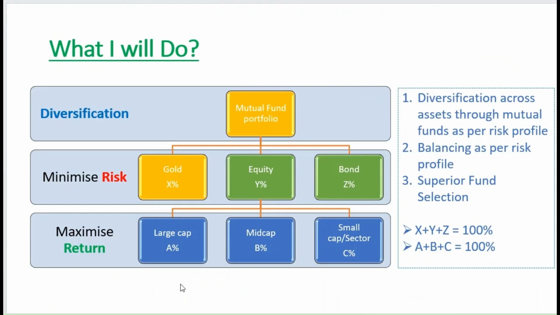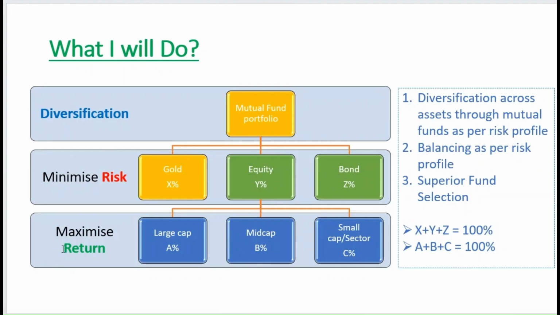So now let's see what I will do. I will create a diversified mutual fund portfolio for clients based on their risk profile. Risk profiling is a bigger concept which we need to customize as per the client's requirement. So here diversification is done as a two tier model. In the first tier, we will concentrate on minimizing the risk. So our mutual fund portfolio will have investments into gold, equity, and bond.